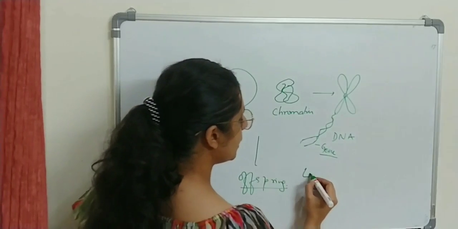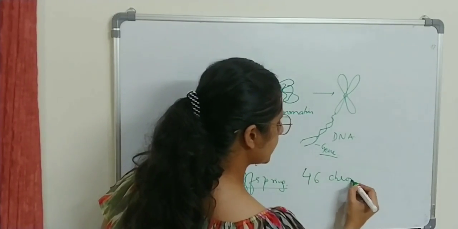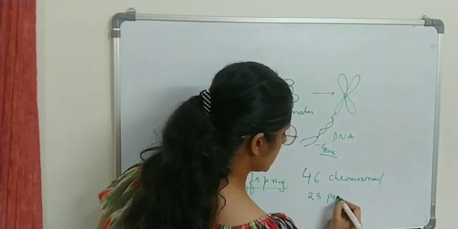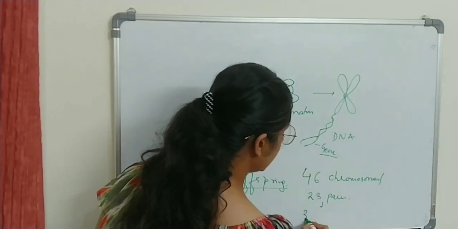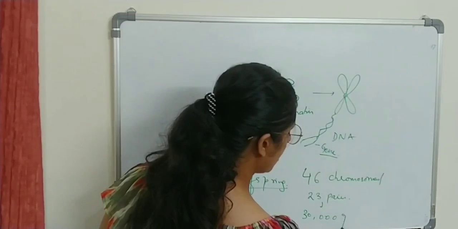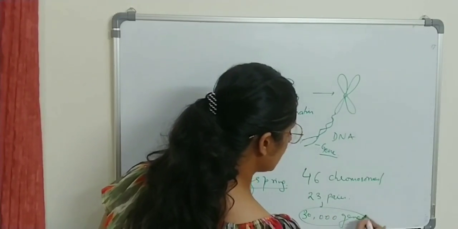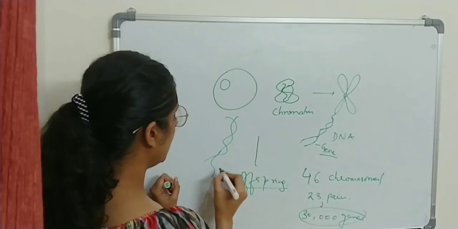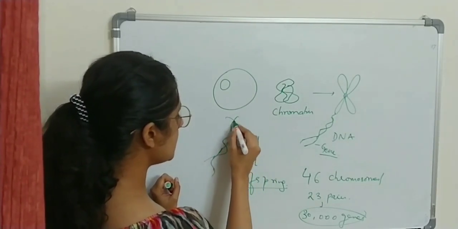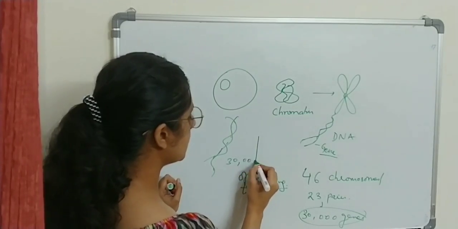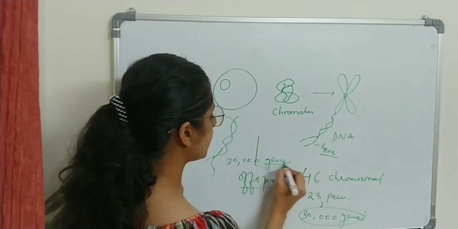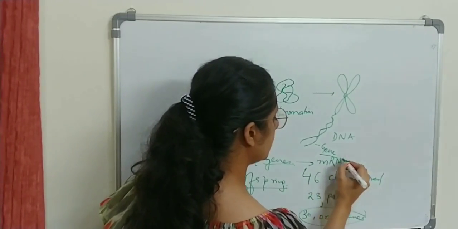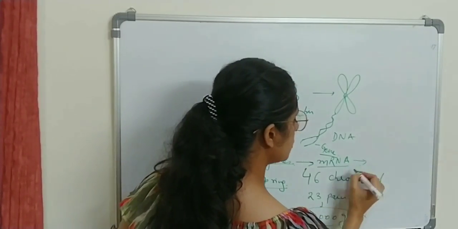There are 46 chromosomes, or you can say 23 pairs of chromosomes, which have around 20 to 30,000 genes. So how many genes are there? 30,000 genes. So if you look at the DNA, there are many genes. How many genes? 30,000 genes. These genes are responsible to first get converted into mRNA and then into proteins.